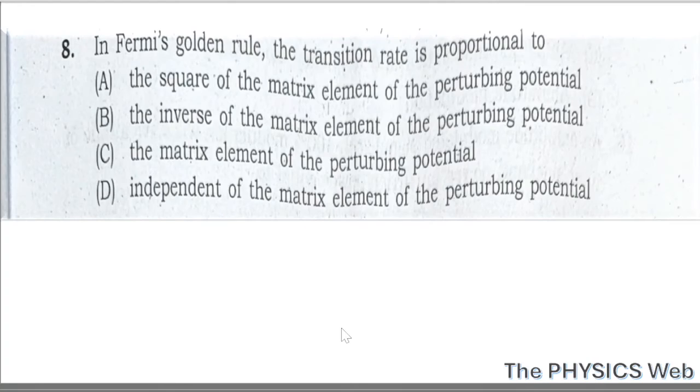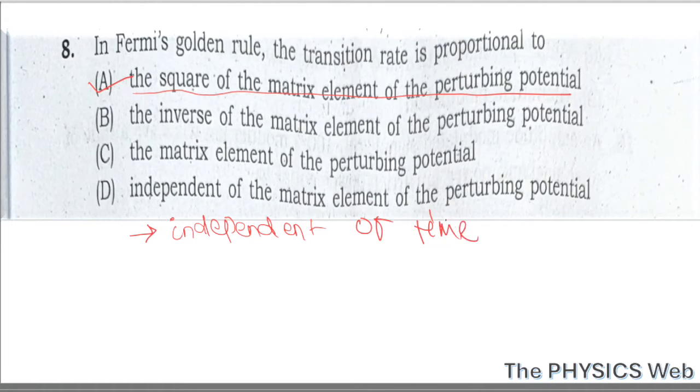Number 8. In Fermi's golden rule, the transition rate is proportional to the square of the matrix element of the perturbing potential. So your correct option will be option A. You should remember this transition rate is independent of time, and it depends on the strength of the coupling between the initial and final state of the system, that is the square of the matrix element of the perturbing potential.